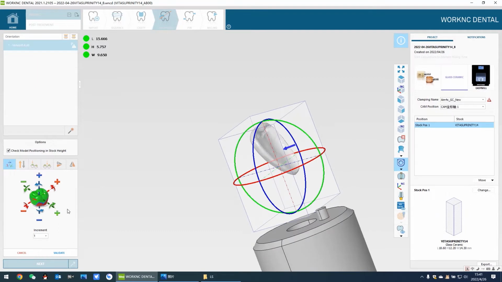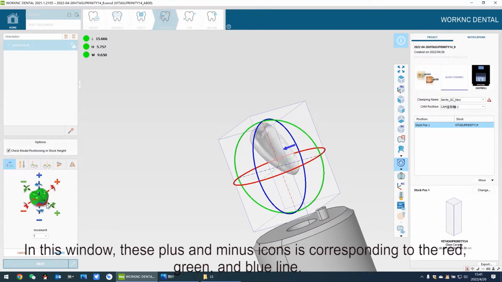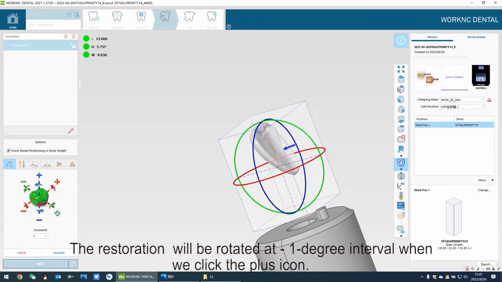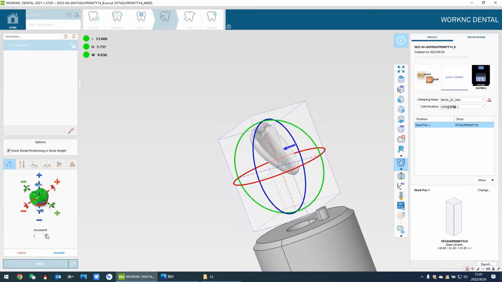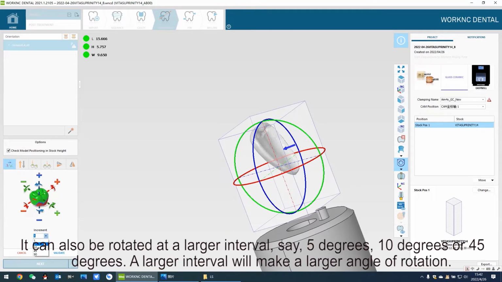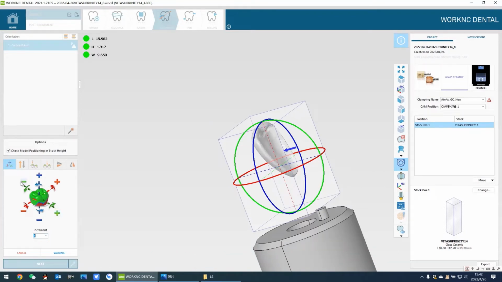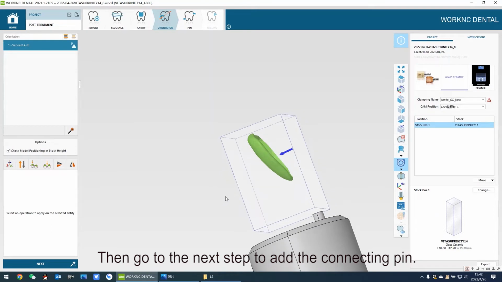That's it. In this window, these plus and minus icons correspond to the red, green, and blue lines. The restoration will be rotated at 1 degree interval when we click the plus icon. It can also be rotated at a larger interval, say, 5 degrees, 10 degrees or 45 degrees. A larger interval will make a larger angle of rotation. Just click Validate here. Then go to the next step to add the connecting pin.